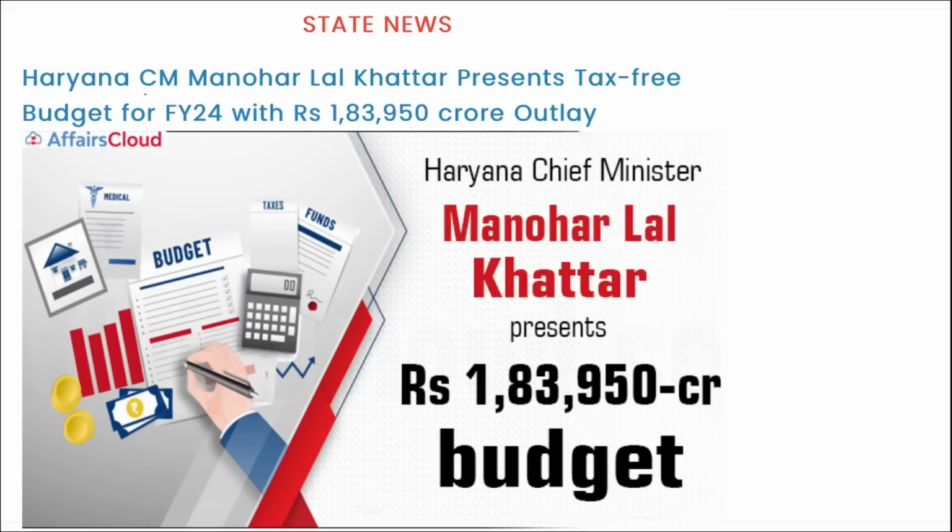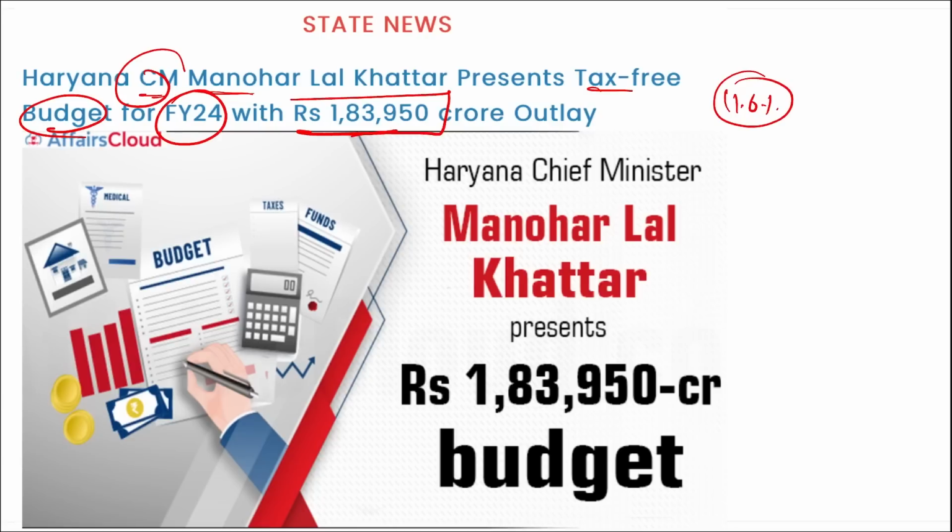Next, Haryana's Chief Minister Manohar Lal Khattar has presented a tax-free budget for the fiscal year 24 with a 1,83,950 crore rupees outlay, an increase of 11.6% from the fiscal year 2023 budget of 1,64,808 crore rupees.